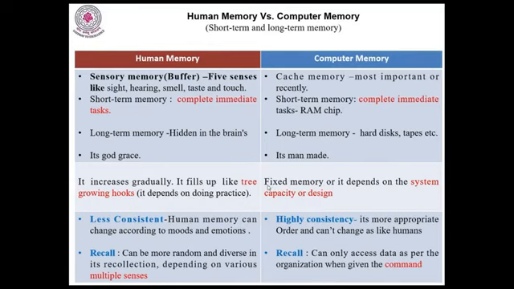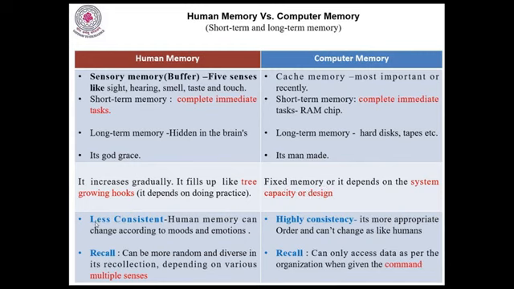As long as you do the practice, the size of the memory will increase. Whereas in the computer, it is a fixed memory. It depends on the system capacity or design. The memory size is fixed and depends on the system capacity, design, or manufacturer. In the computer, if you do more practice, you cannot increase it. That is defined by a person, depending on the manufacturing.